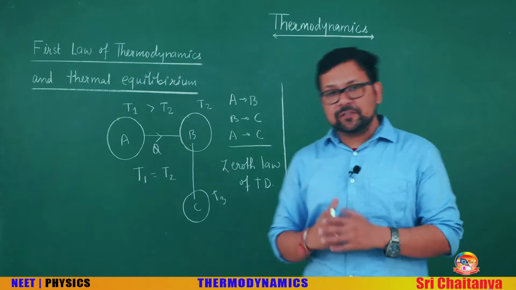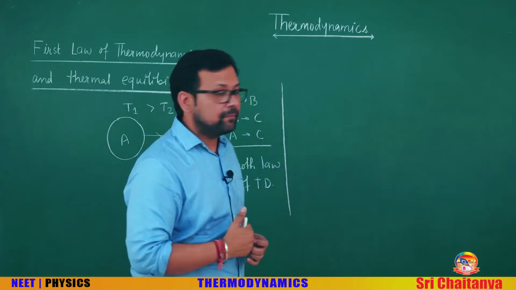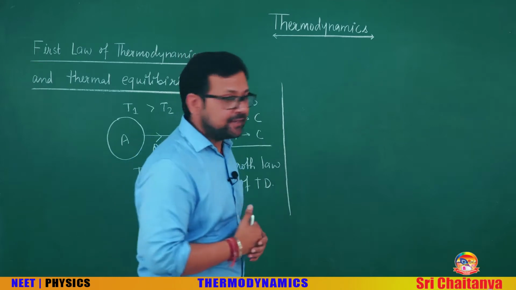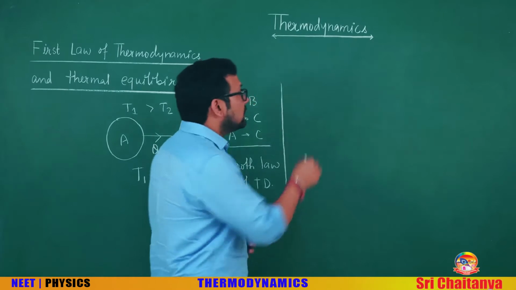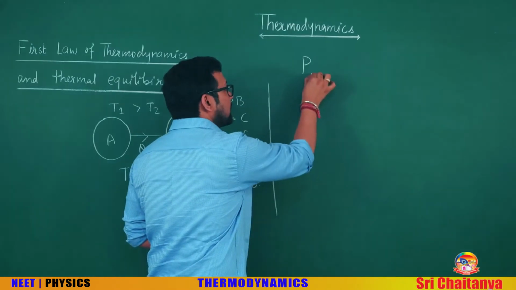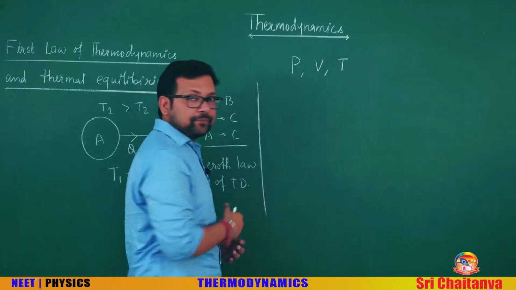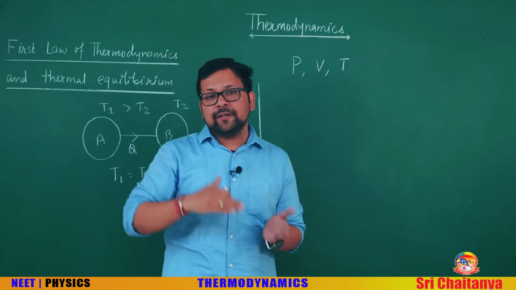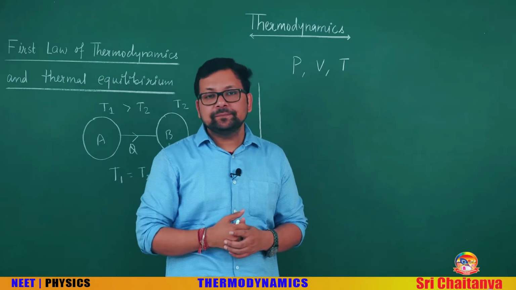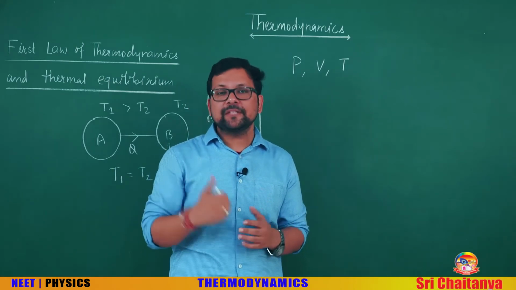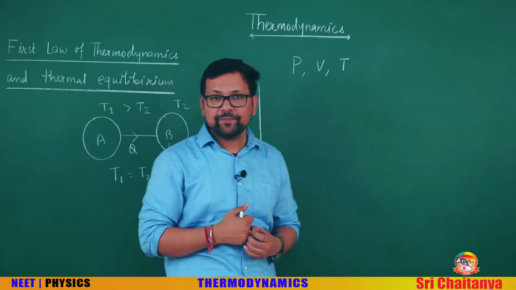What is the first law? It is based on conservation of energy, but how is this law explained? When we talk about thermodynamics, there are three variables: pressure, volume and temperature, and they indirectly represent the state of a gas. Pressure, volume, temperature are state variables indirectly defining the state of the gas.